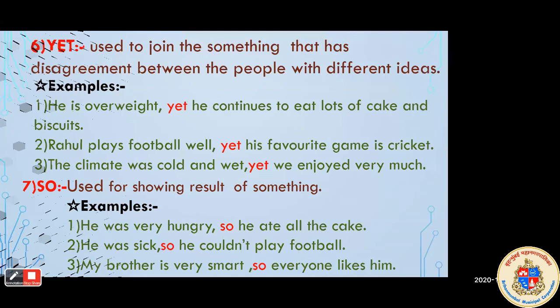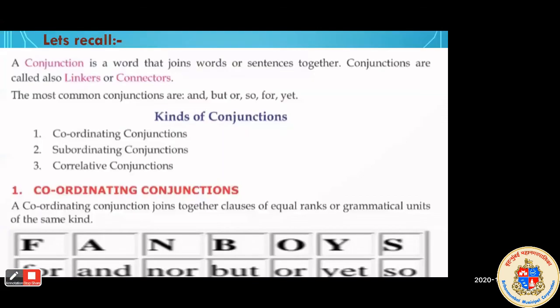We learned that a conjunction is a word that joins words or sentences together. Conjunctions are also called linkers or connectors, because we connect two different parts of the sentence, words, clauses, or sentences. And the most common conjunctions are and, or, but, and yet.